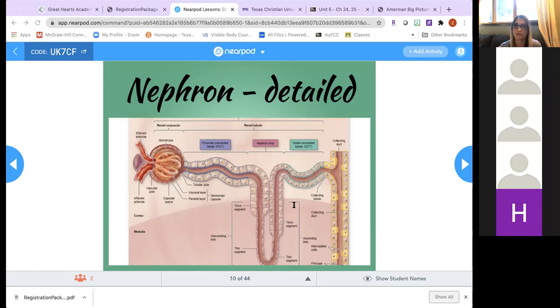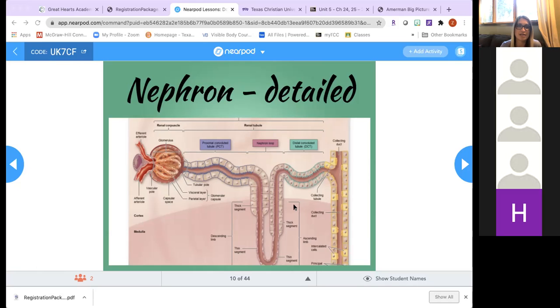As the blood flows through these capillaries, fluid is pushed out into the capsular space. I want you to think back to when we talked about capillary exchange. As the blood was flowing through the capillary, there was fluid being pushed out into the interstitial space, right? This is similar, okay? As the blood flows through those capillaries of the glomerulus, fluid is pushed out. This fluid is going to fill the capsular space, the space inside of the renal corpuscle. At this point, this fluid is known as filtrate.